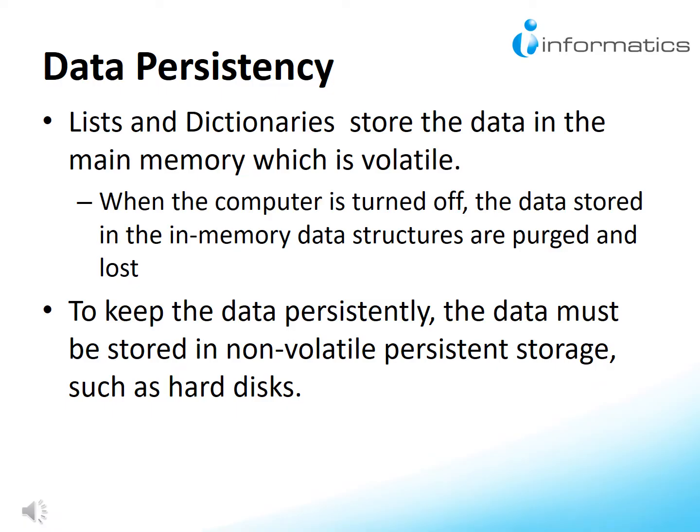Python programmers use lists and dictionaries intensively for storing data. However, such data structures store the data in the main memory, which is volatile and cannot keep the data persistently. In other words, when the computer is turned off, the data stored in the in-memory data structures are purged and lost. In order to keep the data persistently, the data must be stored in non-volatile persistent storage such as hard disks.